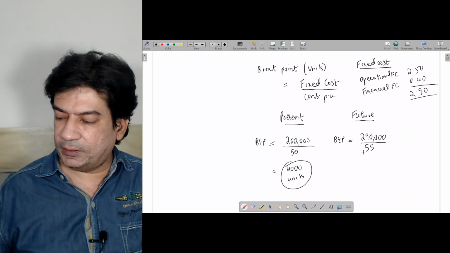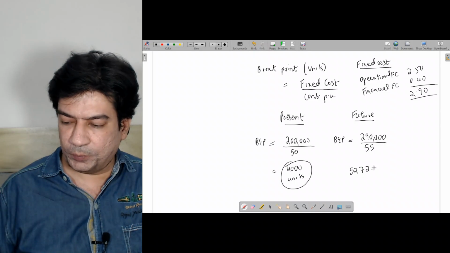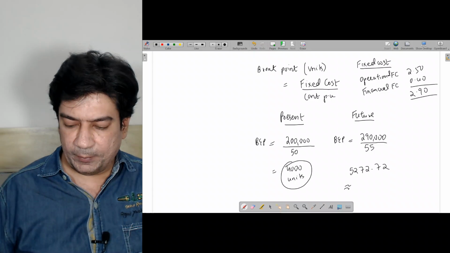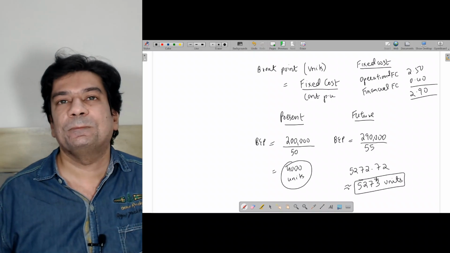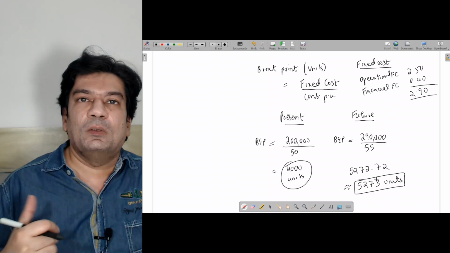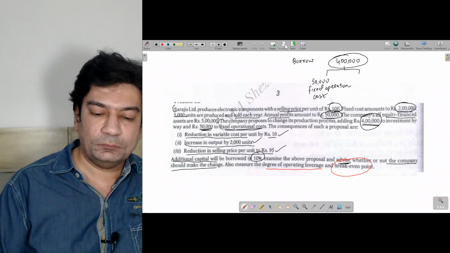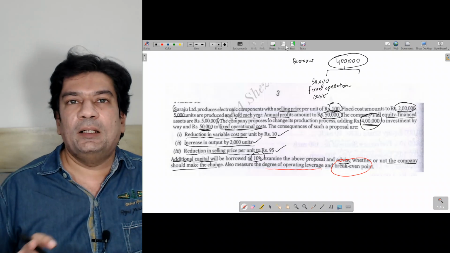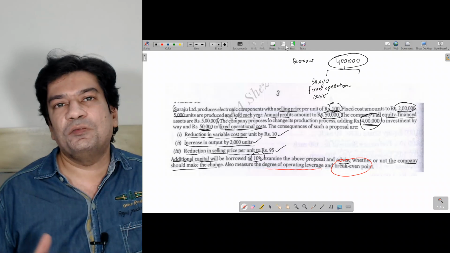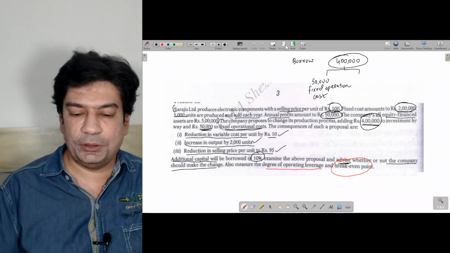So 2,90,000 divided by 55 is 5272.72. So I can approximate to 5,273 units as my break-even point. In this particular sum, what we have understood is that we have to evaluate the proposal keeping in mind the degree of operating leverage, and according to that we have to answer the question.